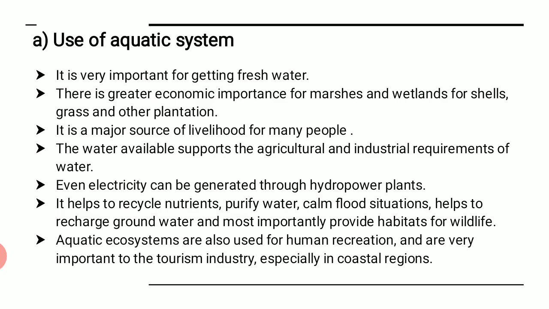There is greater economic importance, as wetlands are needed for shells, grass and other plantation. This type of land is required. It is a major source of livelihood for many people, like fishermen, and most of them survive on this aquatic system. The water available supports not only us but also agricultural and industrial requirements. Even electricity can be generated from it with the help of hydropower plants.